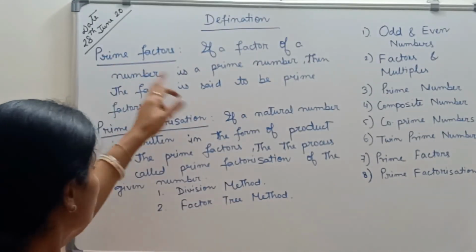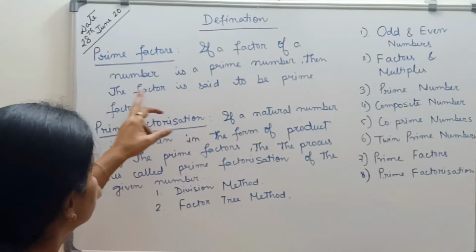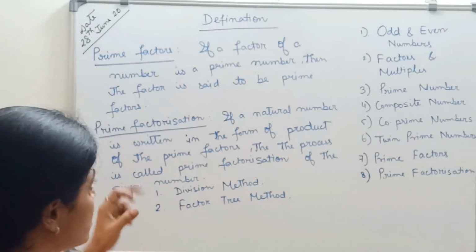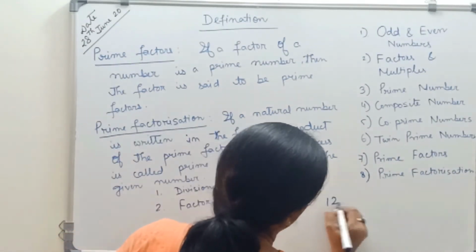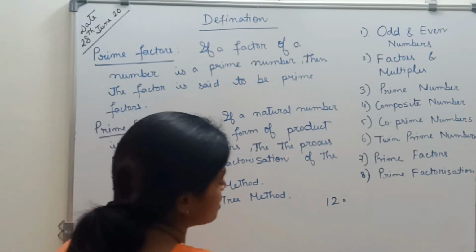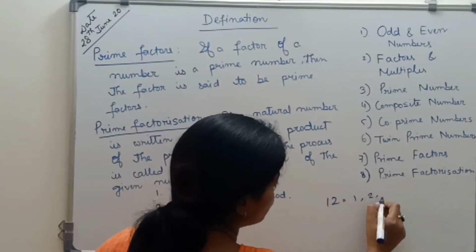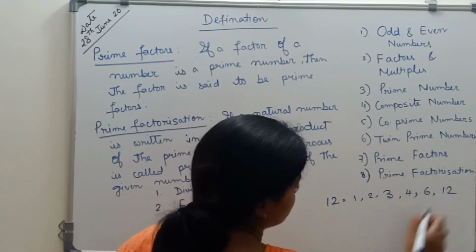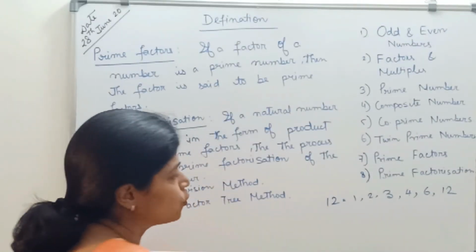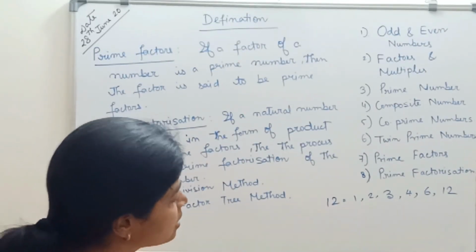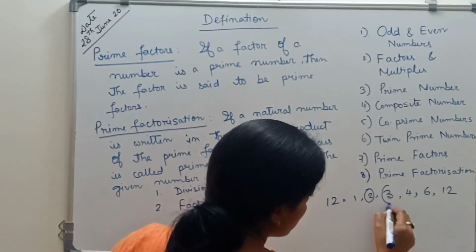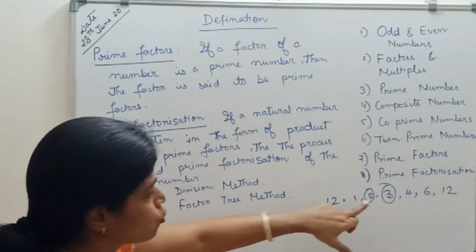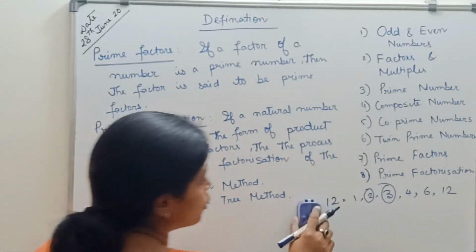Coming to prime factors. If a factor of a number is a prime number, then the factor is said to be a prime factor. Suppose I have a number 12. What are the factors of 12? How many factors are there? So 1, 2, 3, 4, then 6, then 12. So these many factors are there for 12. Now here you have to find out which are the prime numbers. 2 is a prime number, 3 is a prime number. So these are the prime factors of 12. So 2 and 3 are the prime factors of 12.